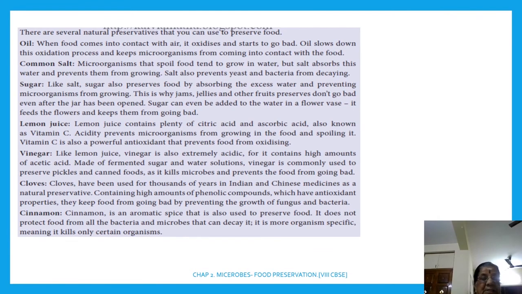Then cinnamon. Cinnamon is an aromatic spice that is also used to preserve food. It does not protect food from all bacteria and microbes that can decay it. It is more organism specific, meaning it kills only certain organisms. So this is a common natural method of preservation. Are you clear?